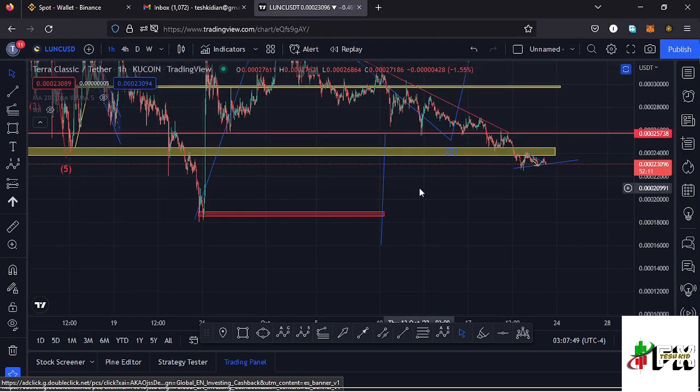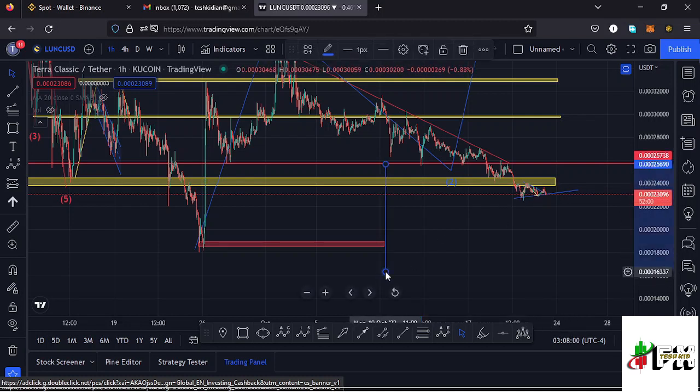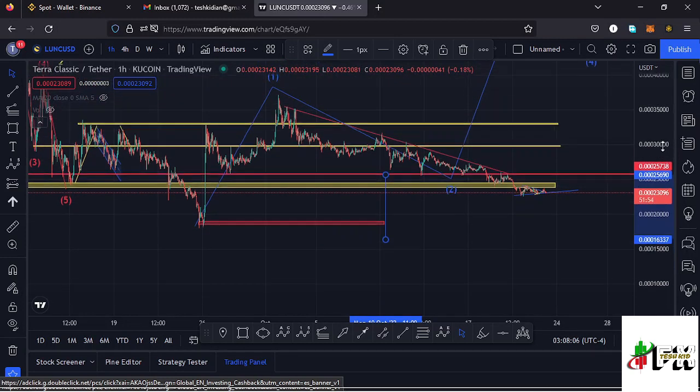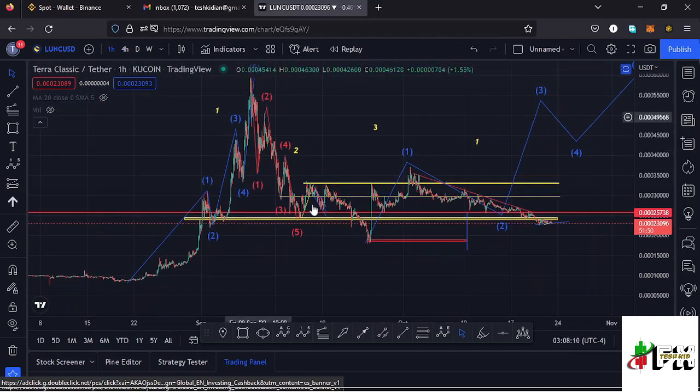$0.000016 mark. So there is a possibility, in case we continue losing that key area of support down here, there's a possibility of Lunc getting back to around the $0.000016 mark, but there's a key area of support at around the $0.000018 mark, and in case that plays out, then I will have to name this movement right here as an